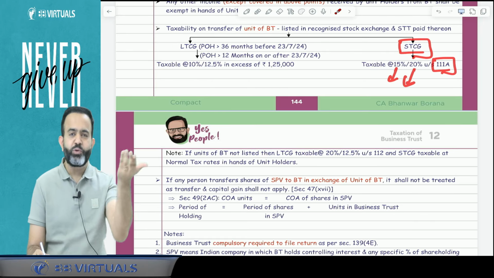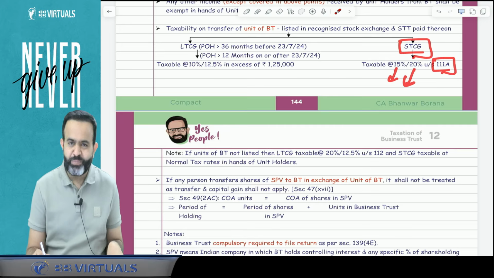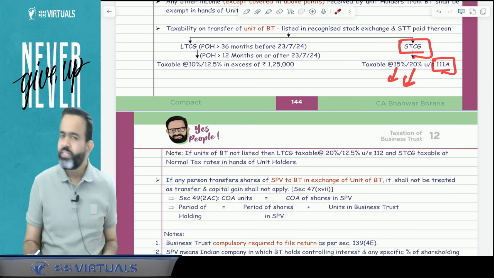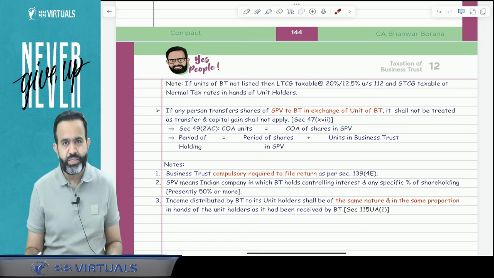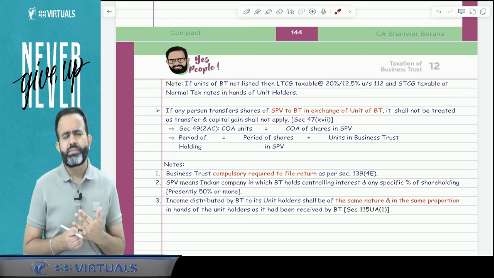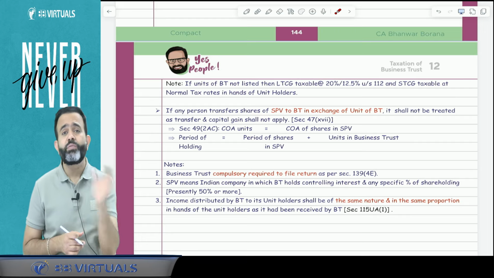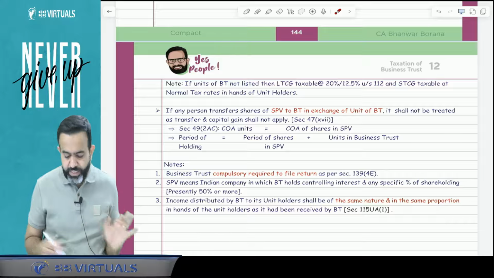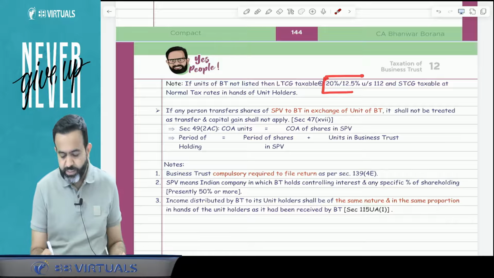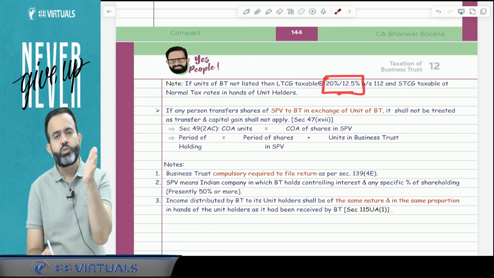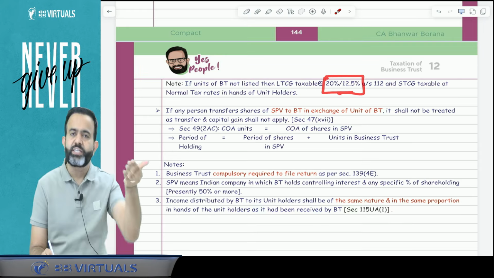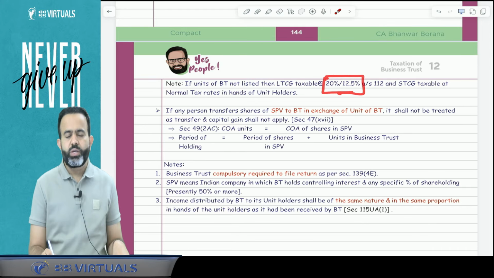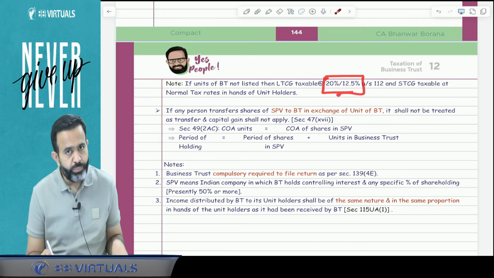If transfer took place before 23rd July 2024, then 15%, otherwise 20%. But suppose you transfer the unlisted unit of the business trust, then what will happen? So if an unlisted unit of a business trust is transferred, then section 112A will apply. And 112A says that long-term capital gain will be taxable at 20% or 12.5%. 20% means if transfer took place before 23rd July 2024, and if transfer took place on or after 23rd July 2024, then 12.5%.